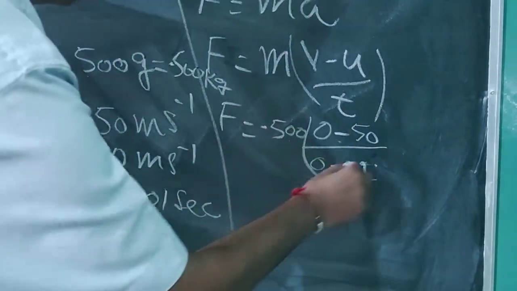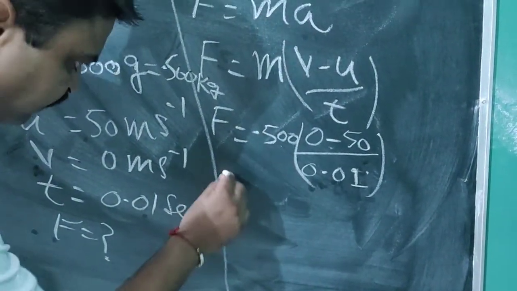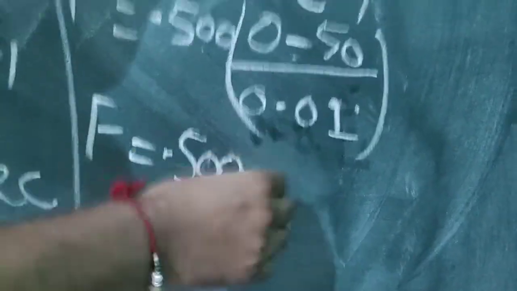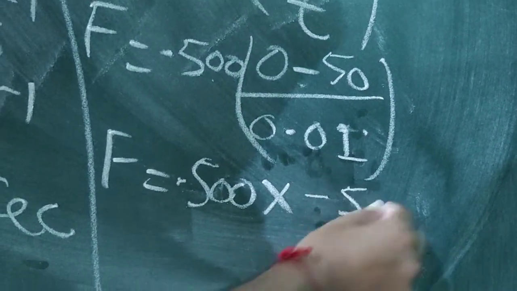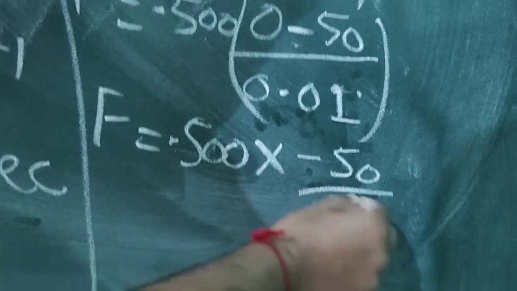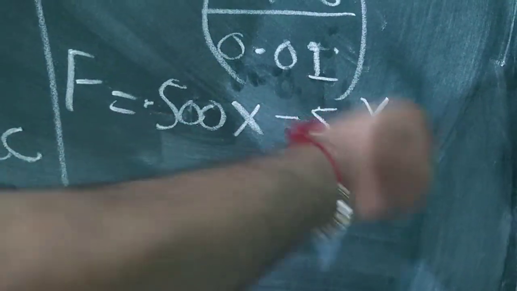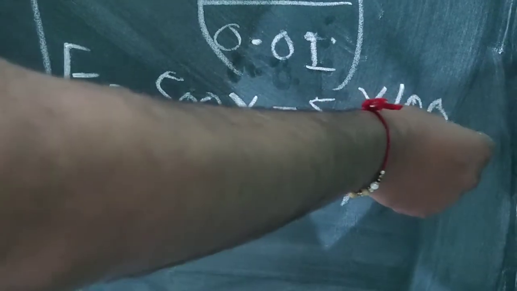Now what will you do? You will solve it. Here F is equal to 0.500 multiply by minus 50 upon 0.01. So this point you will remove and write 500 here. Here you will write 100.